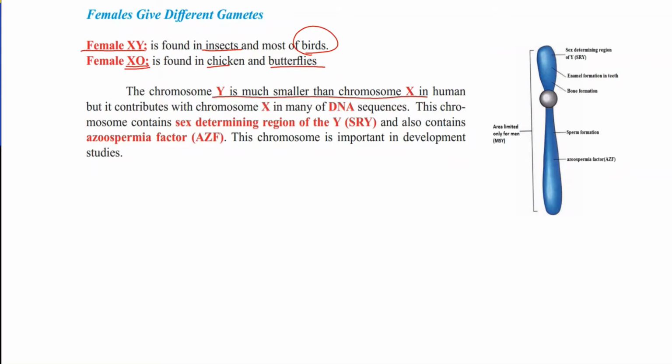This chromosome is important in development studies. As we see, besides the sex-determining region, there are also other things like enamel formation in teeth, bone formation, and sperm formation, or the azoospermia factor.